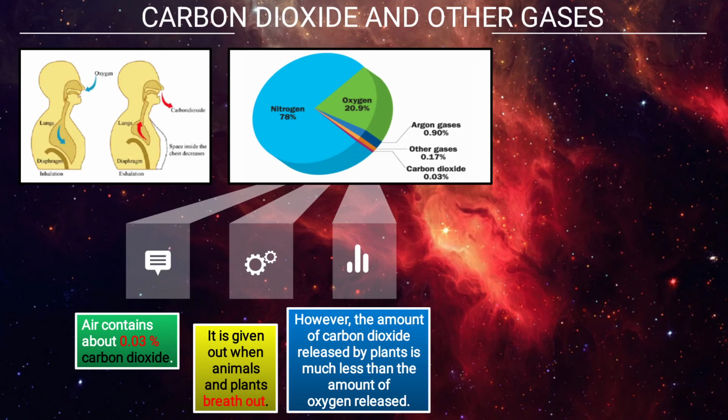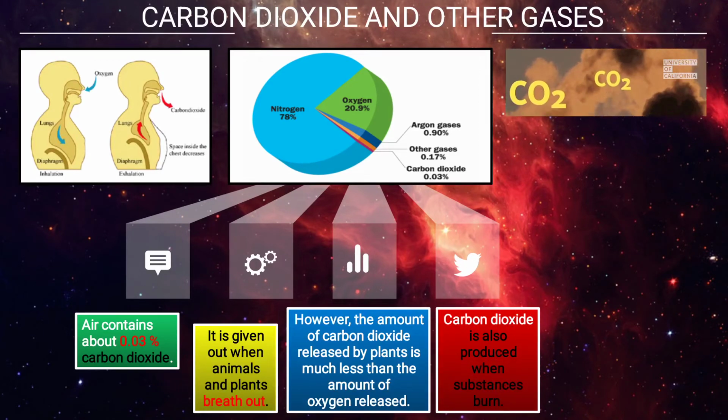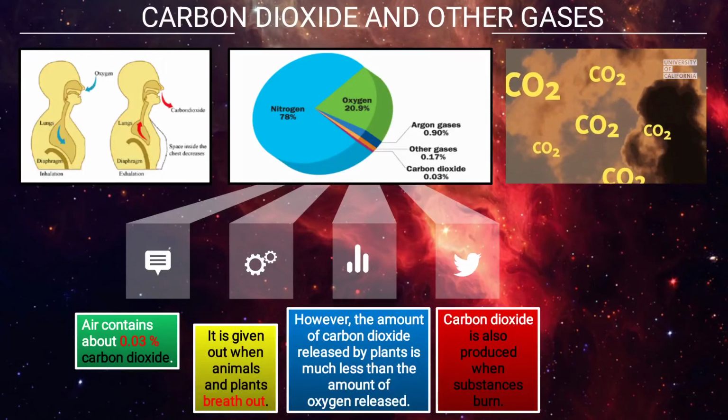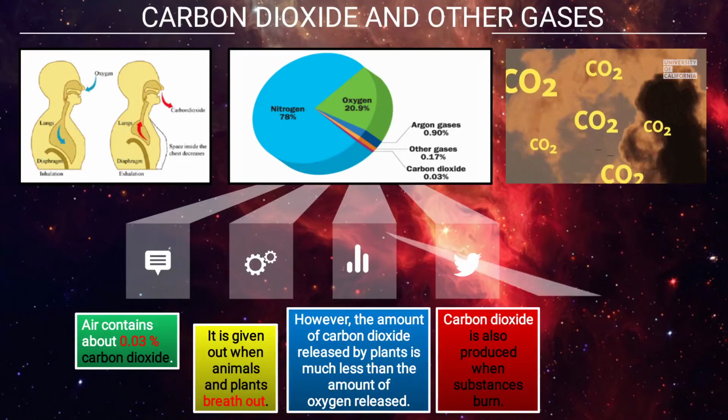However, the amount of carbon dioxide released by plants is much less than the amount of oxygen released. Carbon dioxide is also produced when substances burn. So when anything burns, as you see in the image, carbon dioxide is produced.